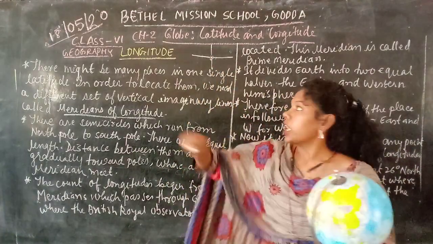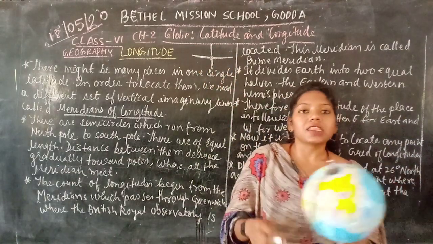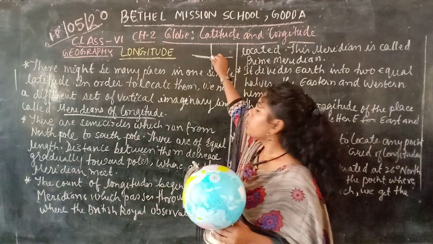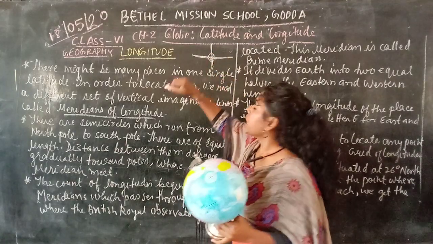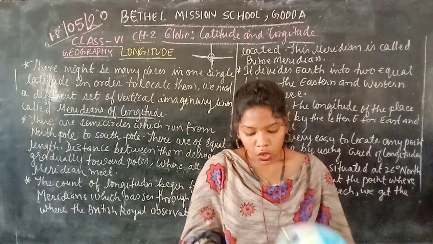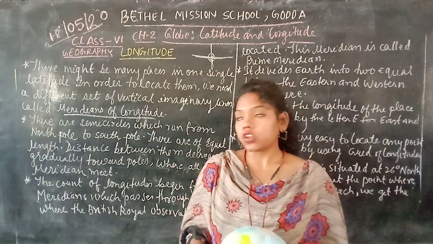Whichever place we want to locate, we can properly locate it at the meeting point. So this is what these meridians of longitude do.